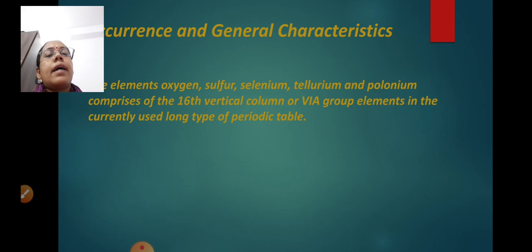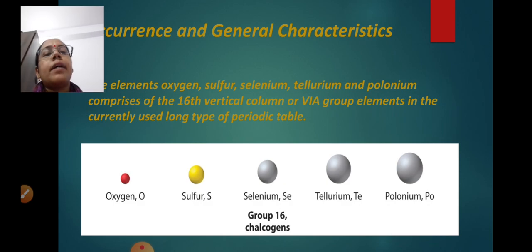Okay, so the elements which are present in group 16 are oxygen, sulfur, selenium, tellurium, and polonium. Okay, and they are present in the 16th vertical column or 6A group elements. They are present in group 16 in the modern periodic table. You can see here in the diagram it is shown oxygen, sulfur, selenium, tellurium, and polonium. The symbol of oxygen is O, the symbol of sulfur is S, the symbol of selenium is Se, the symbol of tellurium is Te, and polonium is Po.